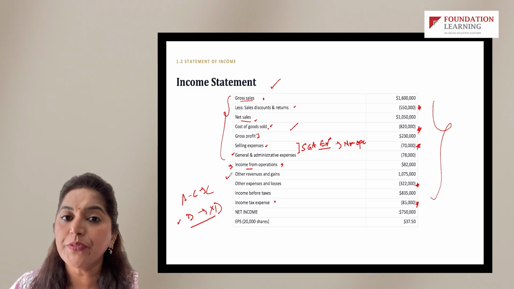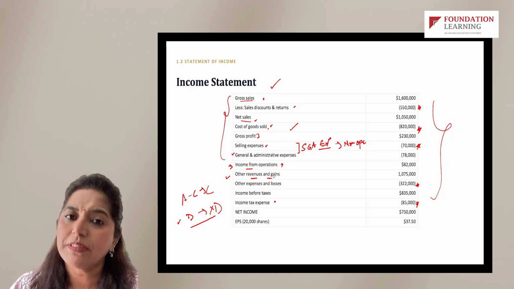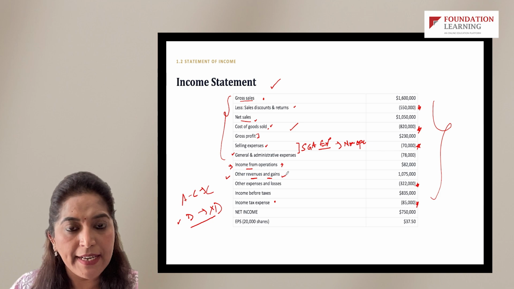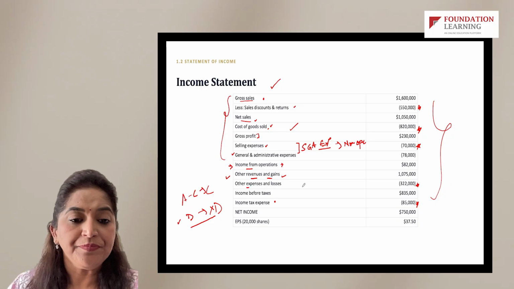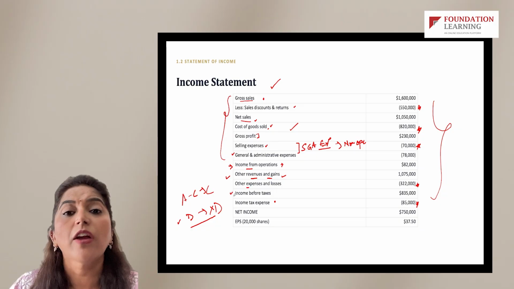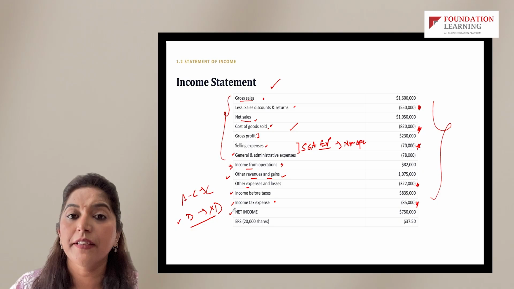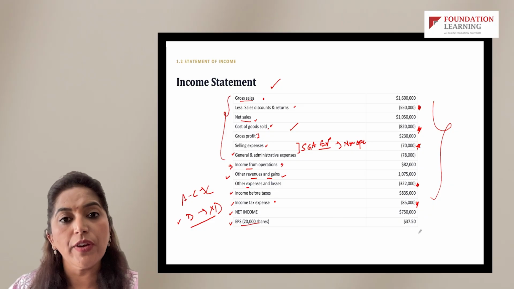Then we have other revenues and gains. In case the company has invested in stocks and bonds of other companies, it has certain revenues or gains, profits which it has made from those investments will be parked under other revenues and gains line item. To this we will deduct any losses also. That gives us income before taxes. From that we deduct income tax expense, which gives us net income. Now, as per SEC, Securities and Exchange Commission, the EPS per share also has to be presented.